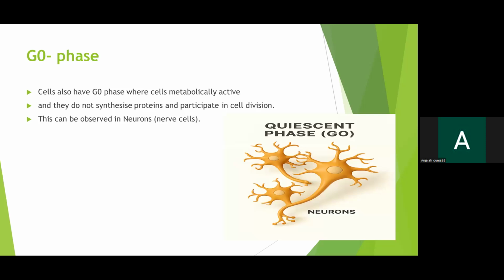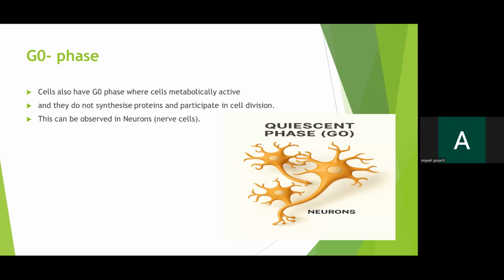So that is the G0 phase. What is this G0 phase? After the cell divides into two cells in mitosis, it may enter into a phase with no metabolic activity. That phase is called G0 phase or gap zero phase.